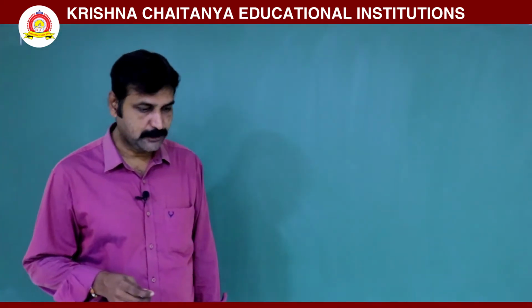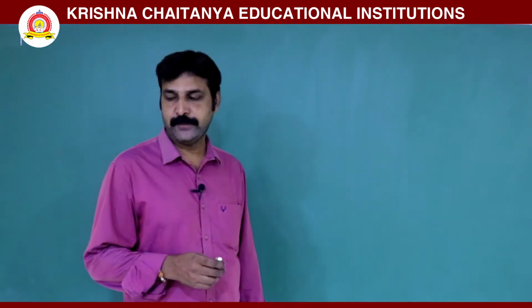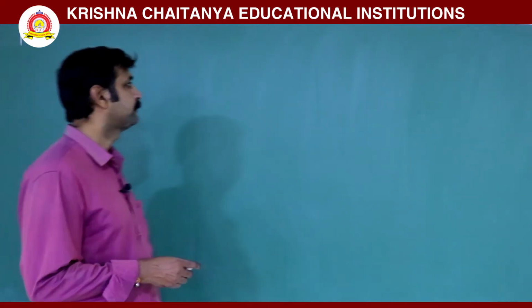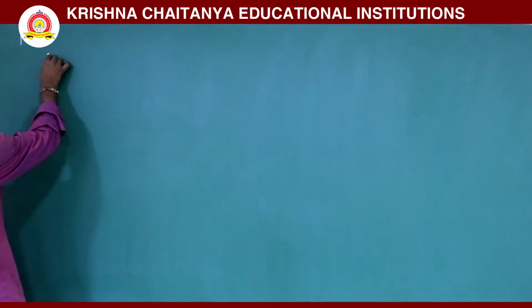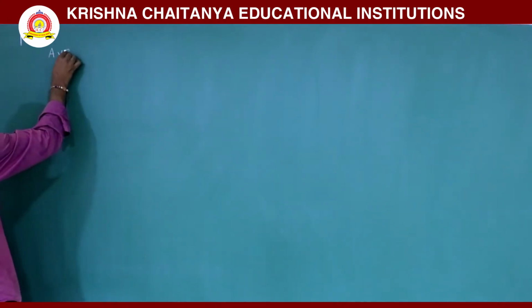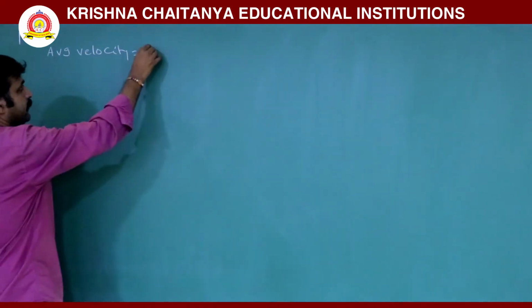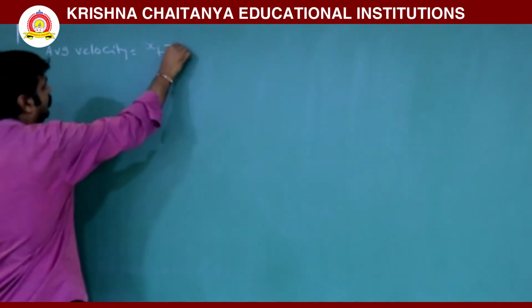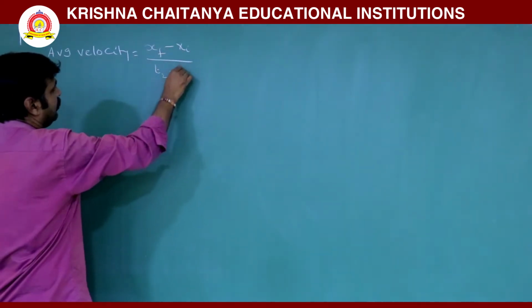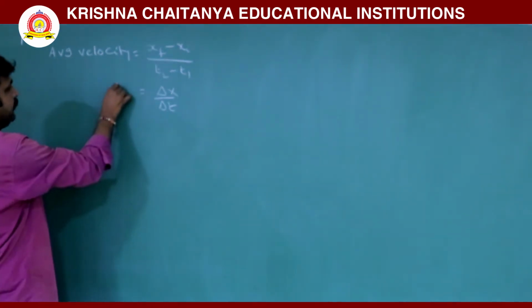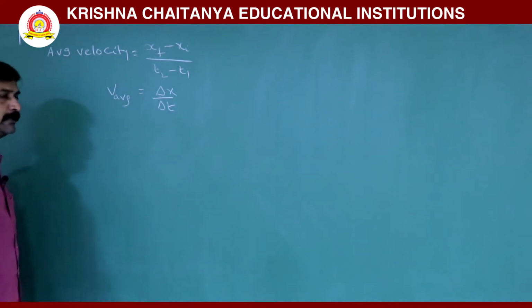Hi students, today we are going to discuss the differences between average velocity and instantaneous velocity, and about accelerations. So here, we already discussed average velocity. Average velocity is total displacement by time interval, which we can write as delta x by delta t.